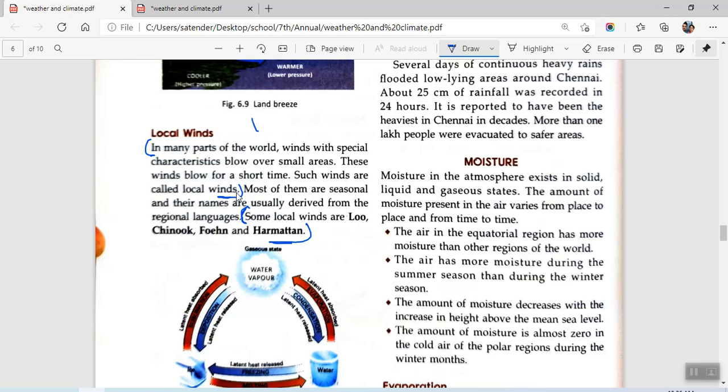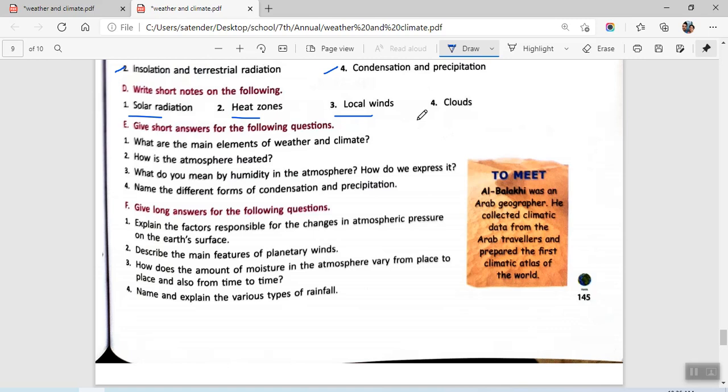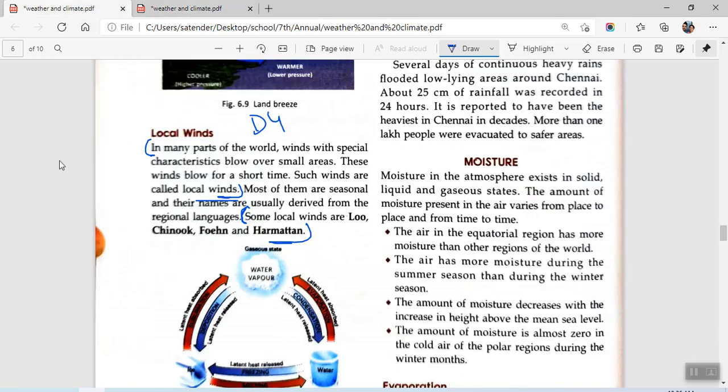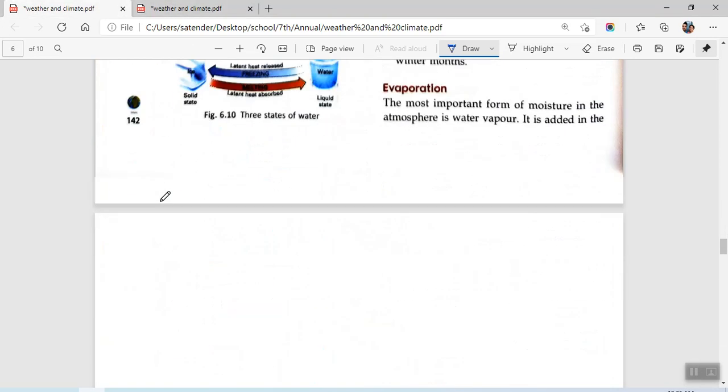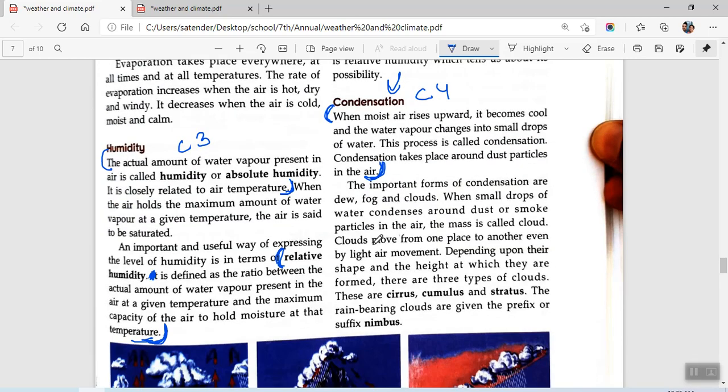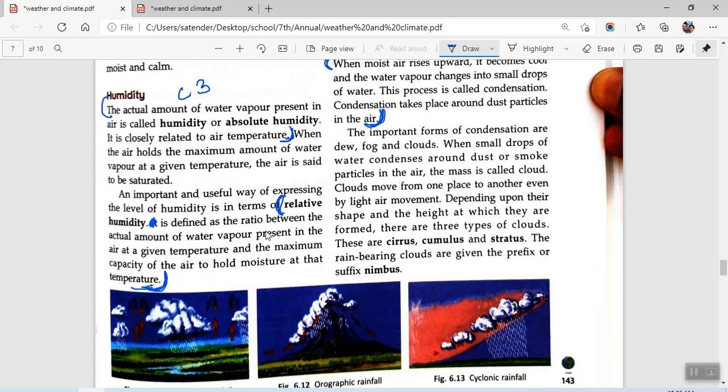This is your D4. Okay, so first you start from here, in many parts of the world, till local winds, and then you will be writing the last line where examples are given. This, okay, this is D3. Now we will be discussing D4. We have clouds, okay, in the paragraph titled precipitation and condensation. The important forms of condensation are dew, fog and clouds.